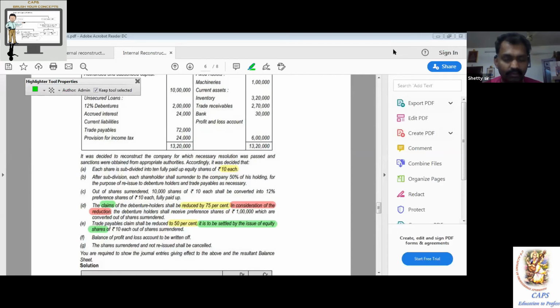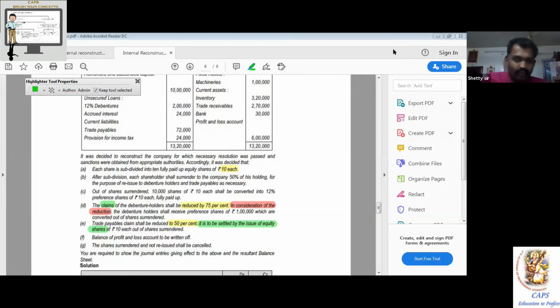Correct? Balance amount payable is nil. Therefore, the entry is: trade payable account 100, to masala dosa or bank account 40, to income or profit 60. I'm just using general terms. This is the net impact of the above two entries. All of you understood? Yes, sir. One more working note.